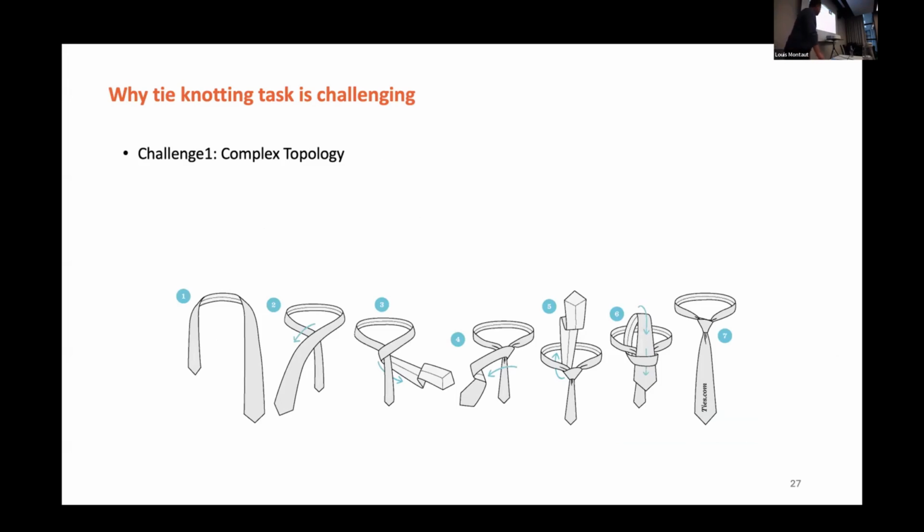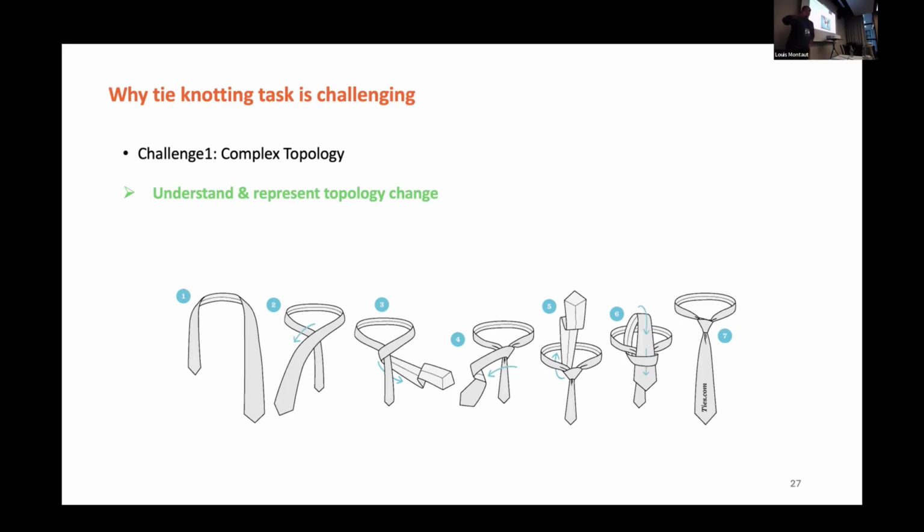And another challenge is that if we want a robot to learn how to knot a tie, we have to have a way for the robot itself to understand the reference topology changes. Although I don't know what the math behind it is, I still have a way for a robot to infer it. So that would be one challenge. The other challenge is about object trajectories.